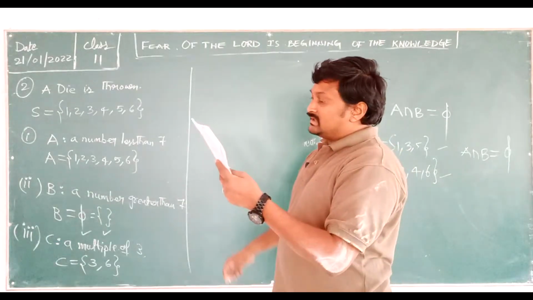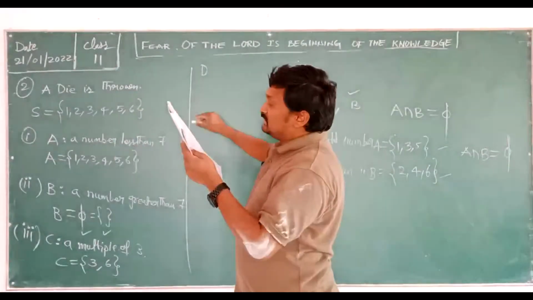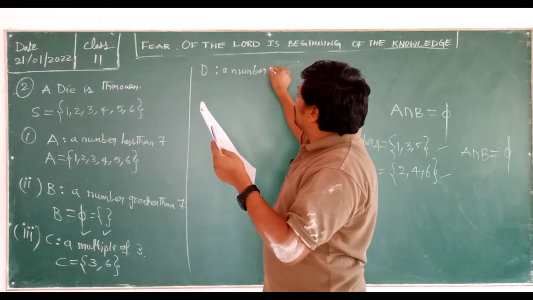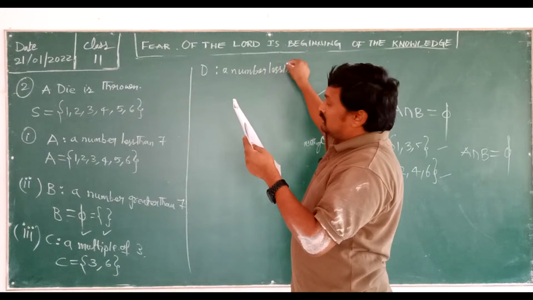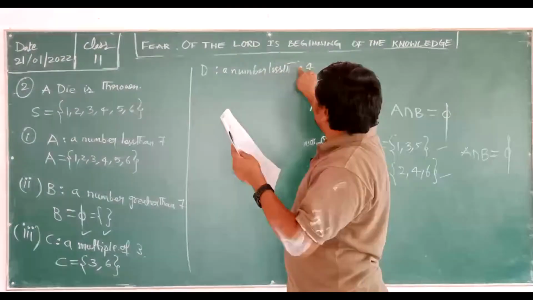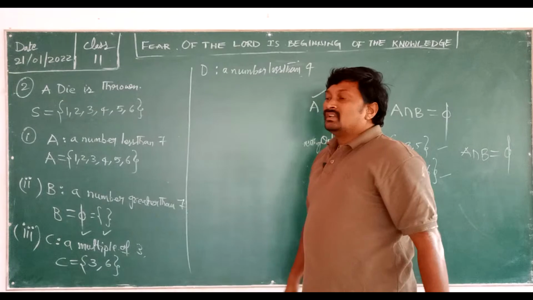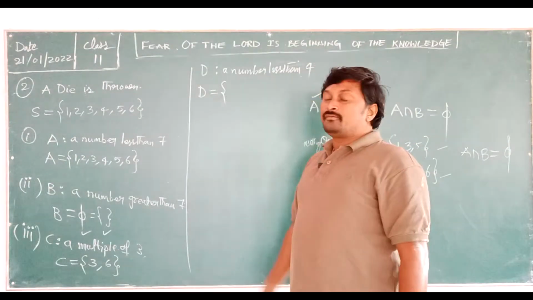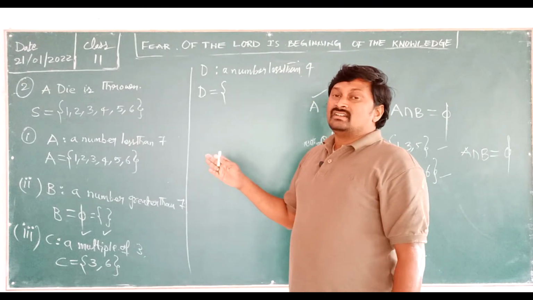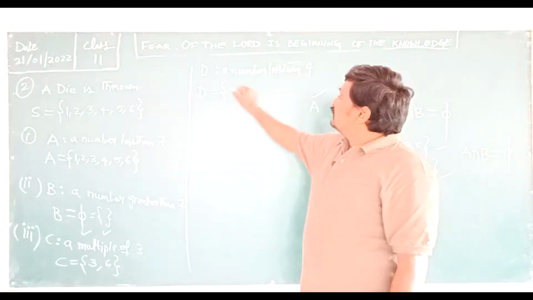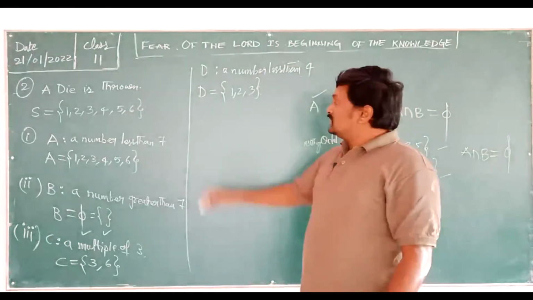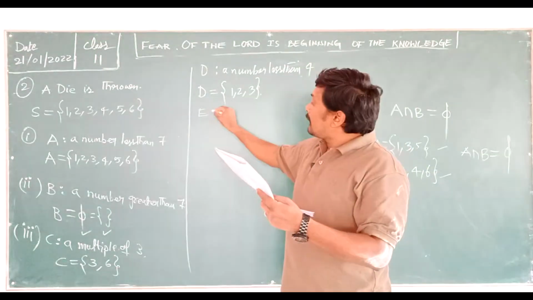So next one here, it is D. They gave a number less than 4. So now we'll write D is equal to the numbers less than 4. Less than means before 4. What are those? 1, 2, 3. So now we'll write here 1, 2, 3. Less than 4 completed.